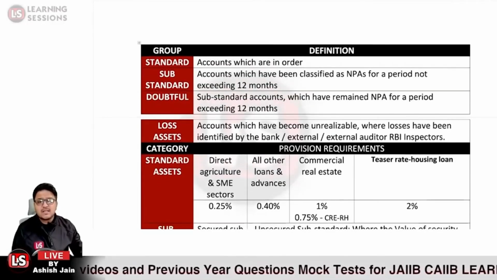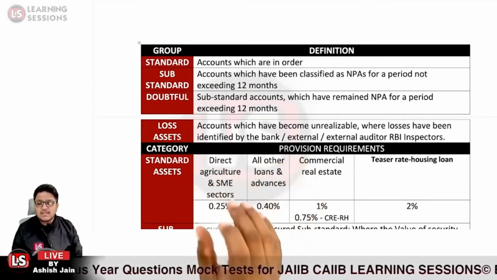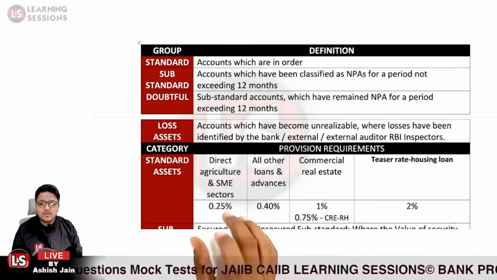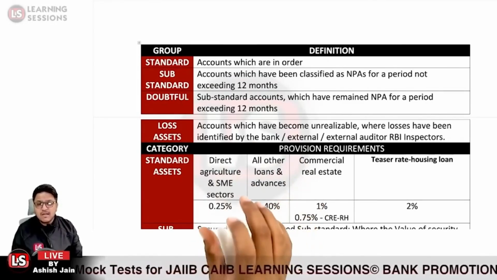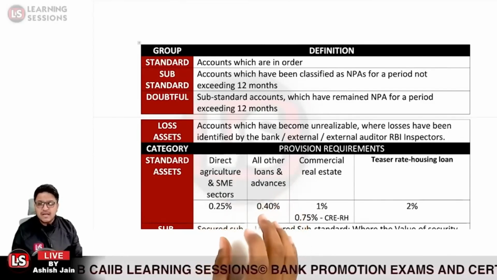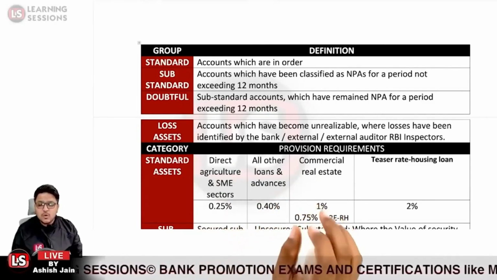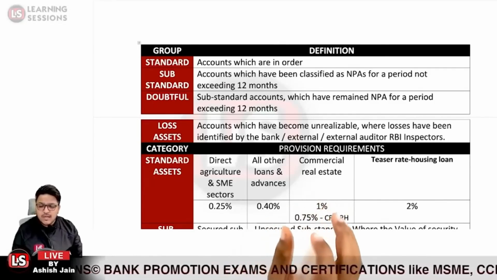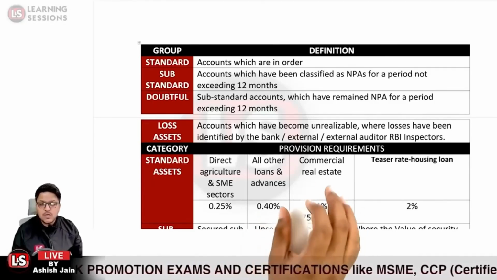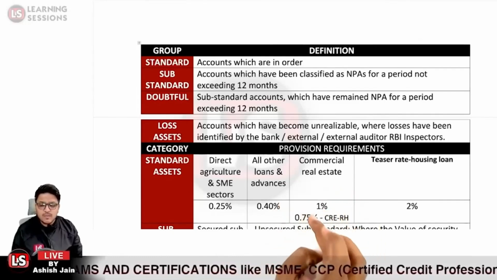When the asset is related to direct agriculture or SME advances, a provision of 0.25% of the outstanding amount is to be maintained. For all other loans and advances which are not specified, a provision of 0.4% is to be created. And if the loan account is related to the CRE category, that is commercial real estate, a provision of 1% is to be created.